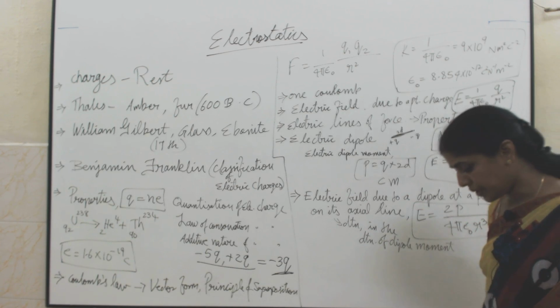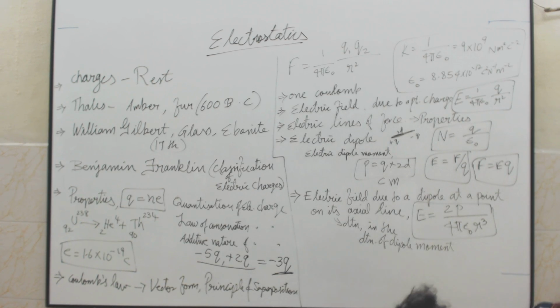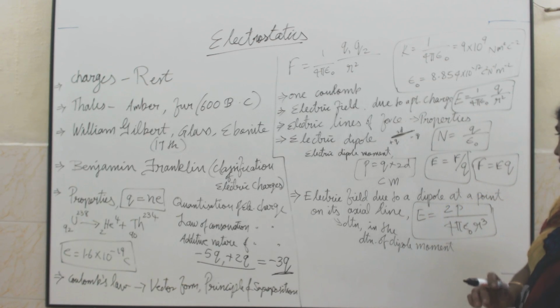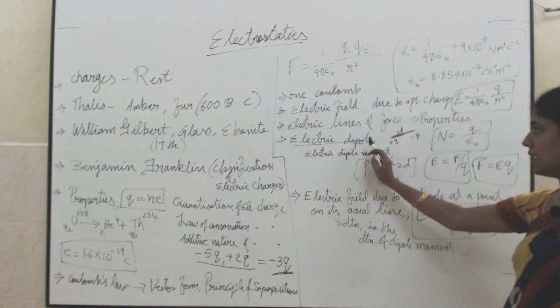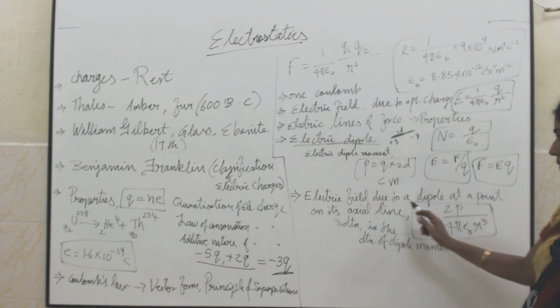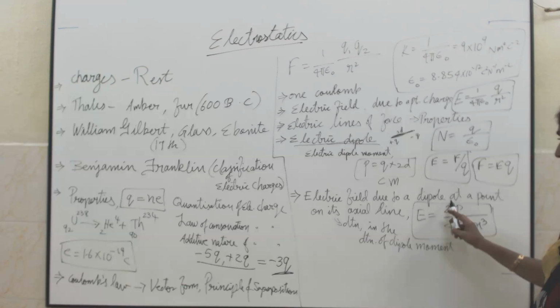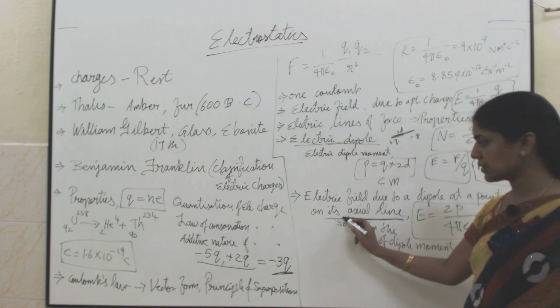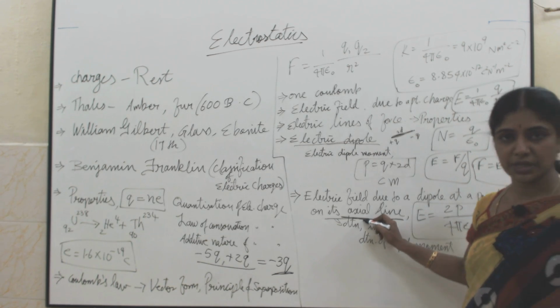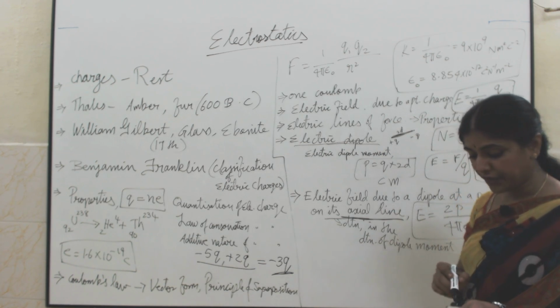Then electric field due to a point charge. What happens if this electric dipole is placed in a uniform electric field? So, electric field due to a dipole at a point on its axial line. Here the point lies on its axial line. When the point lies on its axial line, how will its electric field be?